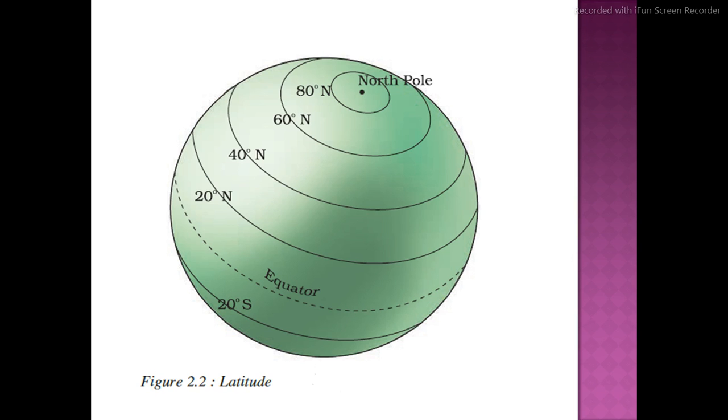All are observing this is the equator, and these are all latitudes. So the size is decreasing. From this point, this is the North Pole, this is the South Pole. These are all latitudes.